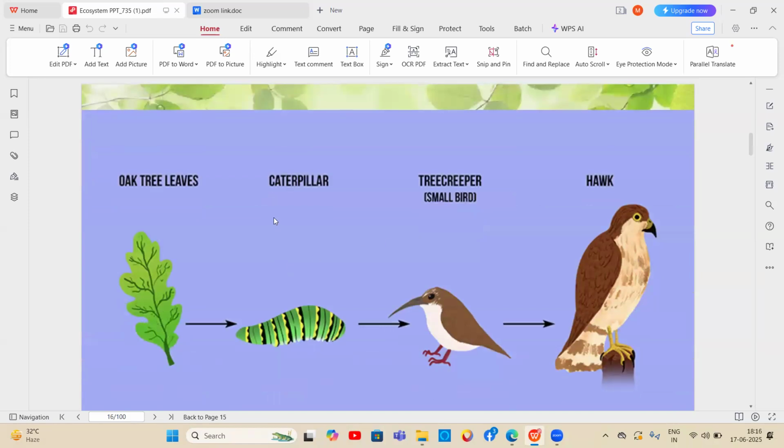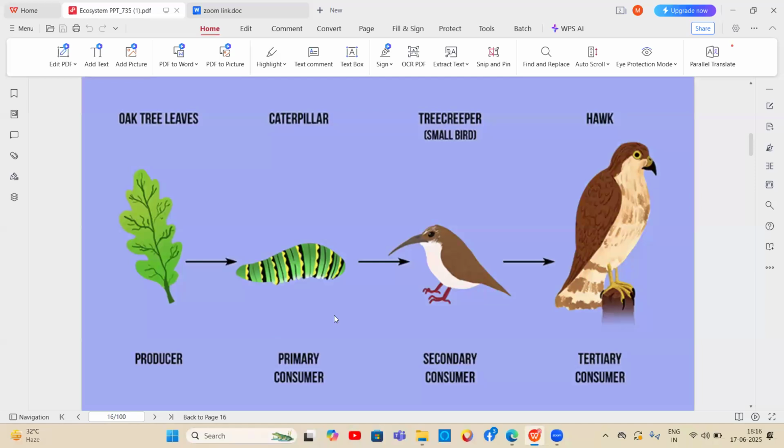So this is one of the examples of a food chain, or how the energy is transferred from the oak tree leaves to the caterpillar. And here this one is the herbivore, this is the primary carnivore, and this one is the secondary carnivore. So: producer, primary consumer, secondary consumer, and tertiary consumer.